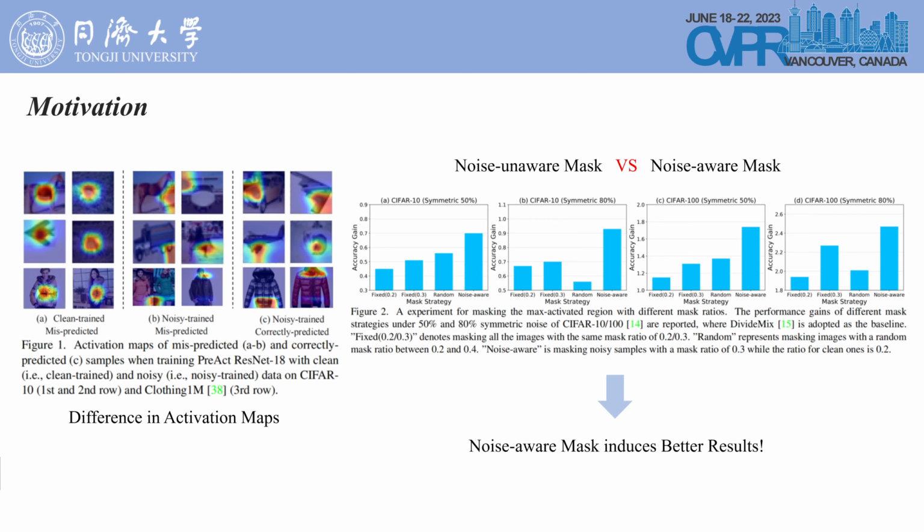However, we believe that using the same mask strategy or a random mask strategy for all the samples is not sufficient for targeting the model for localization. Specifically, we compared a fixed mask size, a noise-independent mask strategy with a random mask size, and a noise-aware mask strategy with a larger mask ratio for noisy samples. The results, as shown in figure 2, show that the noise-aware masking strategy exhibits better experimental results, and thus this drives us to design a method for adaptive localization of noisy samples.